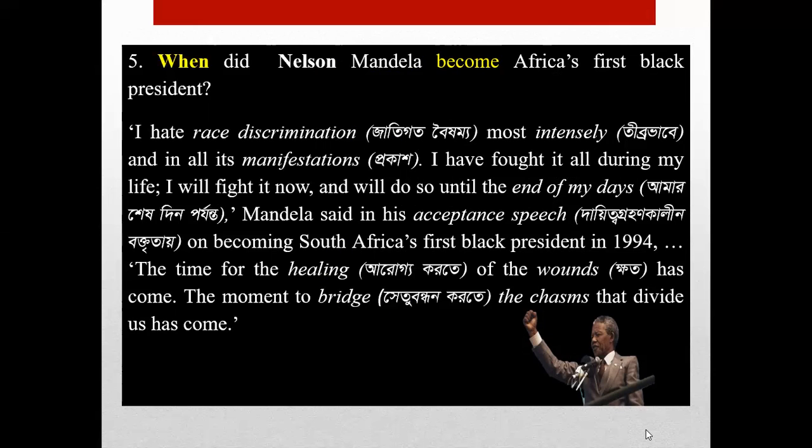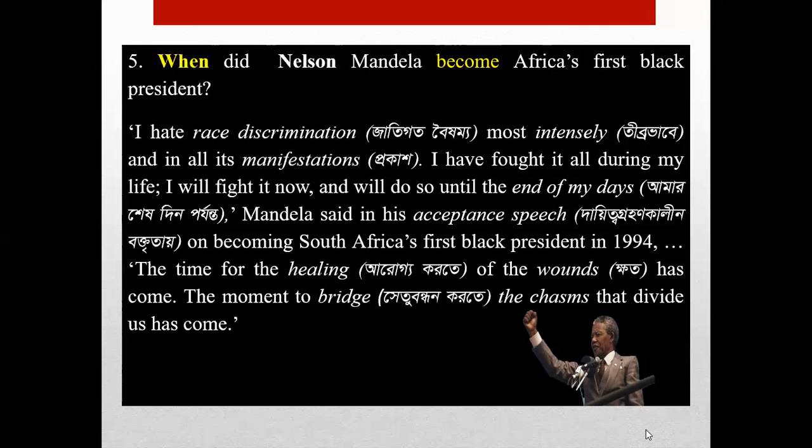After becoming the president, he said, the time for healing the wounds has come. He wanted to mean that the black people have suffered a lot. Now it's time to stop their sufferings. And the moment to bridge the chasm that divides us has come.